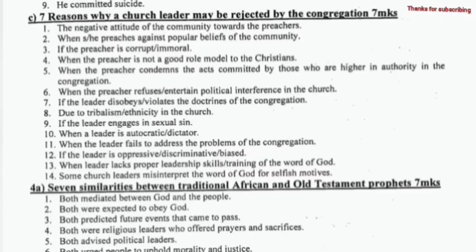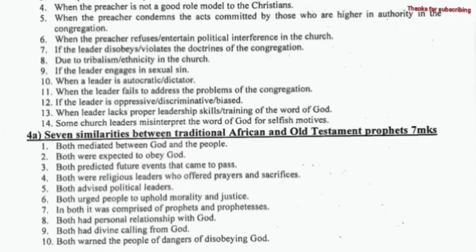If the leader disobeys or violates the doctrines of the congregation due to tribalism or ethnicity in the church. If the leader engages in sexual sin. When the leader is autocratic or a dictator. When the leader fails to address the problems of the congregation. If the leader is oppressive or discriminative or biased. When the leader lacks proper leadership skills or training in the Word of God. Some church leaders misinterpret the Word of God for selfish motives.